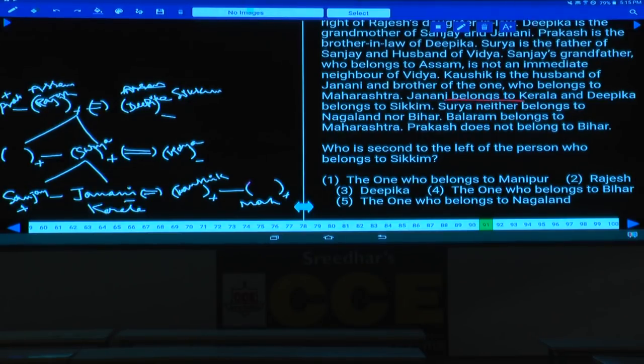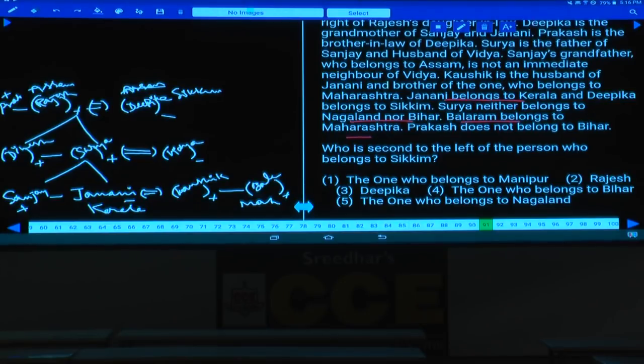Surya neither belongs to Nagaland nor Bihar. Balram belongs to Maharashtra. As Balram belongs to Maharashtra, then who is this Balram? Balram is the brother of Kausik. Then who is the person left over? Dinesh. Hence Dinesh is the brother of Surya. Clear now? Now this is the family tree we got.